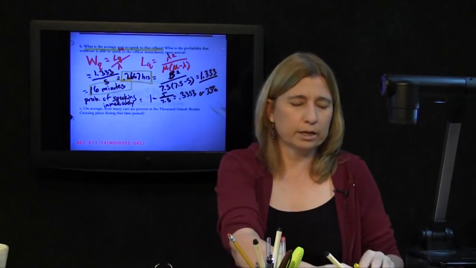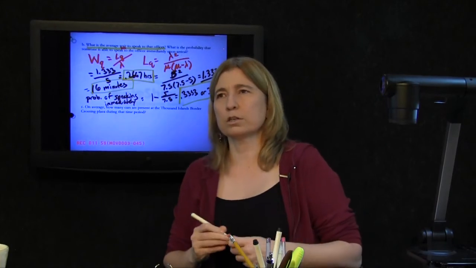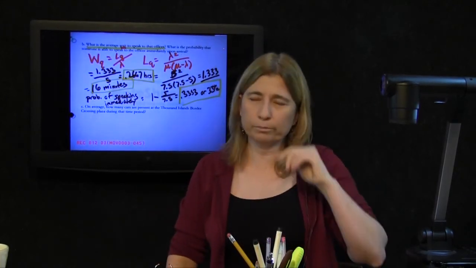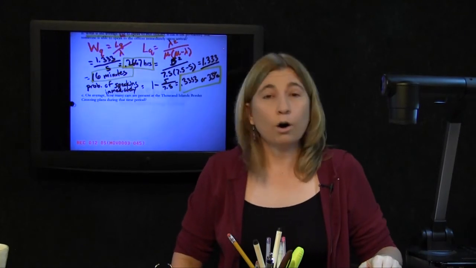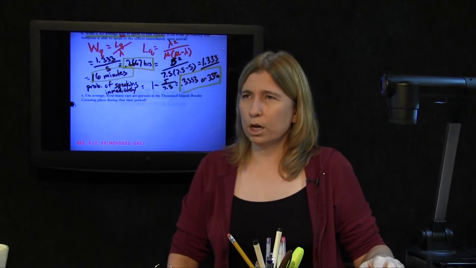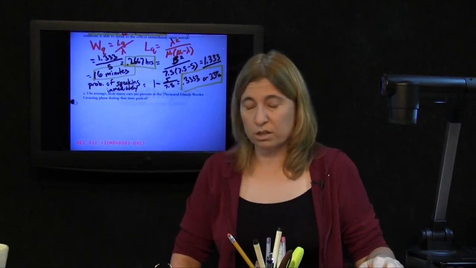You show up late at night after midnight at the Thousand Islands border crossing. There's about 1 chance in 3 you'll be able to drive right up and speak to the officer. Okay, so we've answered that. Although, ironically, on average, anybody that shows up between midnight and 6 a.m. has to wait about 16 minutes to speak to the officer.